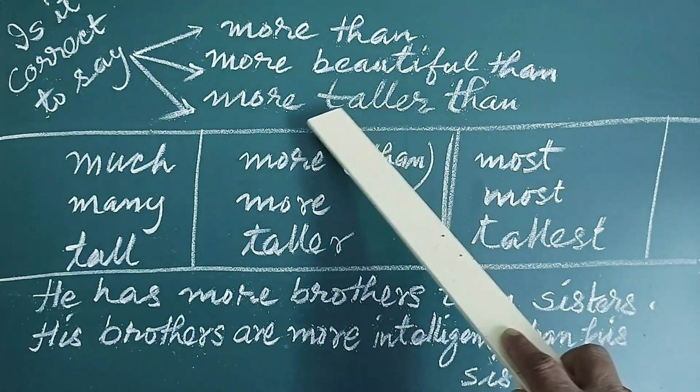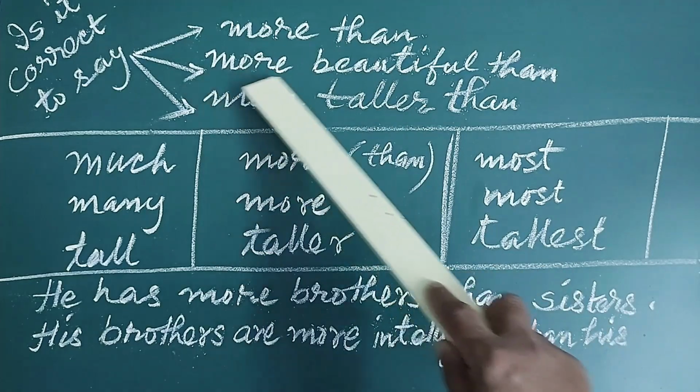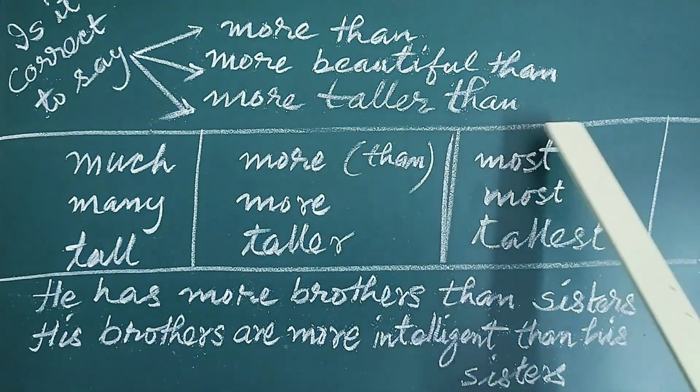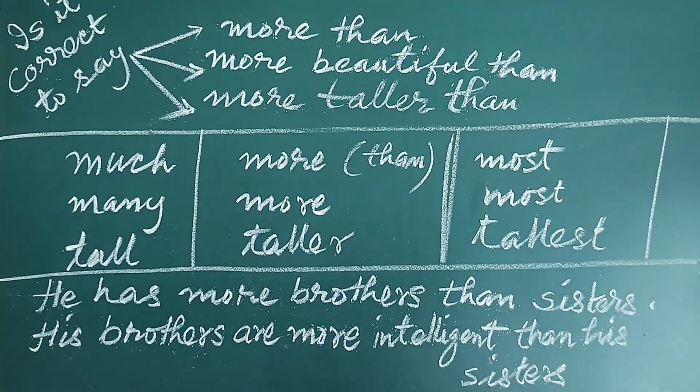Is it correct? Out of these three, which one is correct, or which ones are correct, or which one is the wrong one? So we have to be very sure about what we are writing or what we are saying when we compare the adjectives from one degree to the other or to the superlative degree.